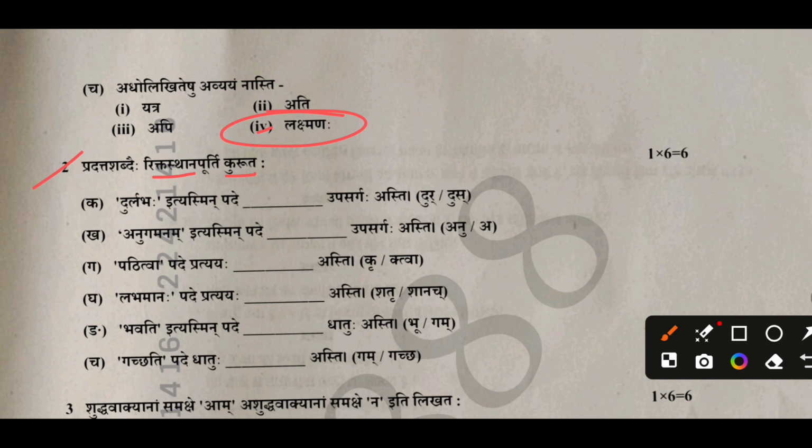Prefix asti. This word has a prefix. So first, you have to enter the correct answer. Dur upasarga. Pade upasarga asti. Then in the second, you have to put the correct answer. Anu prefix. Patitva pade pratyaya asti. Then in the third, you have to put the correct answer.